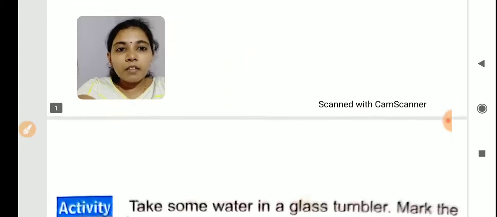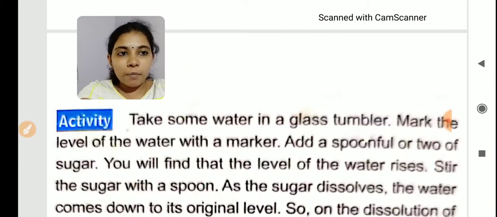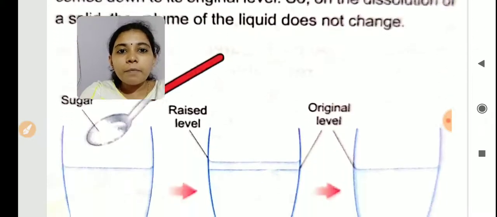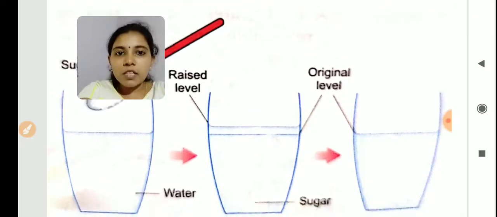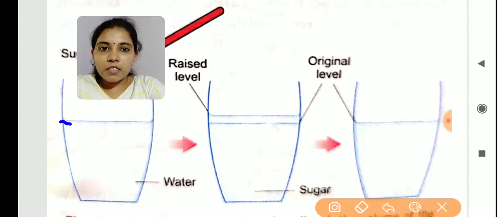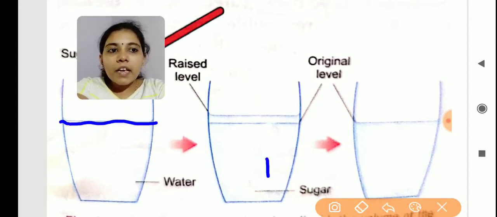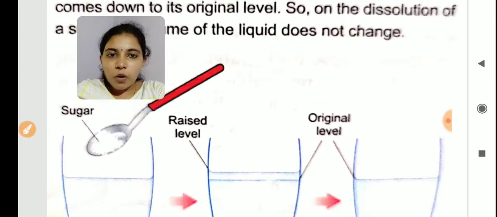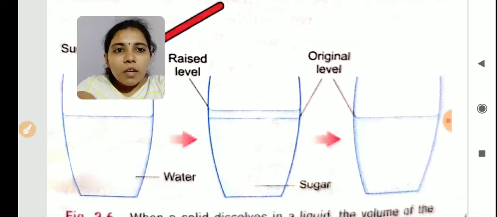Understand? Then an activity is given here. Take some water in a glass tumbler. Mark the level of the water with a marker. So we have taken a glass tumbler. In the first diagram you see some water level is marked. This is the water level. Then when we add a spoon of sugar to it, the water level is raised a little.